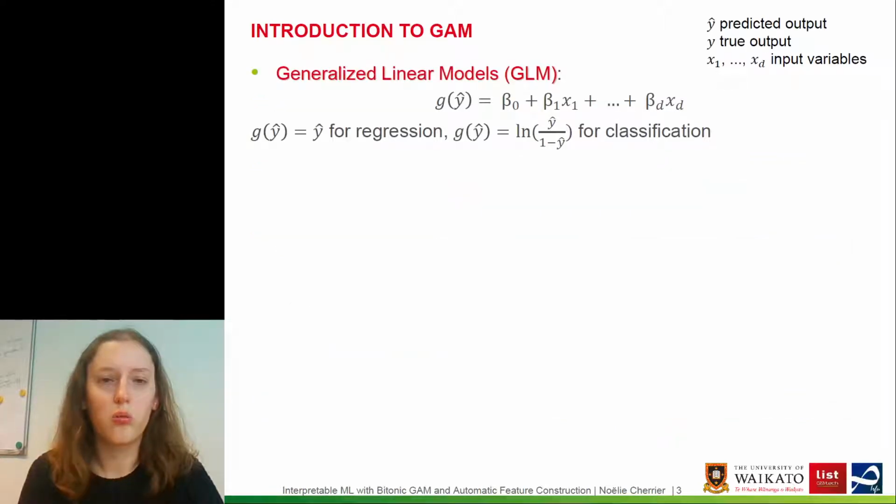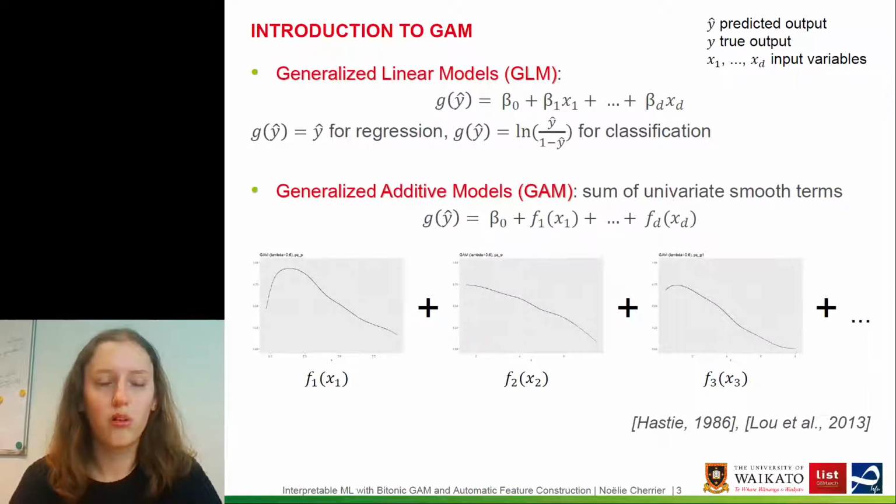So GAMs come from generalized linear models, which are some linear combination of the input variables x1 to xd. However, the predicted output y hat can be reached through a link function g. g of y hat is equal to y hat for a regression task, but it's equal to the log of y hat over 1 minus y hat for a classification task.